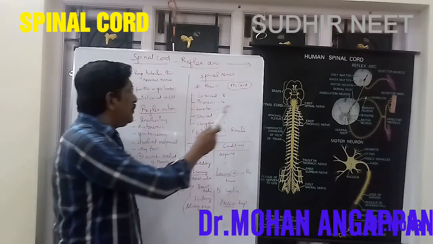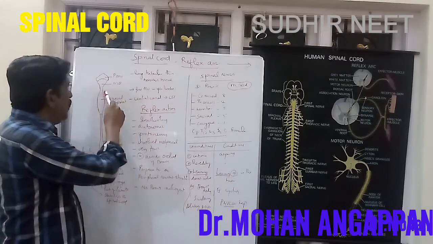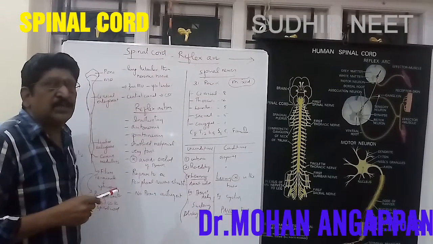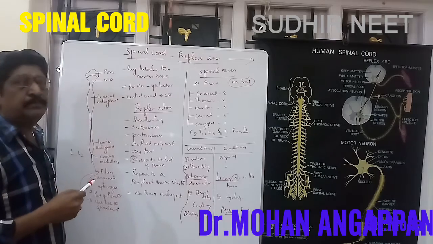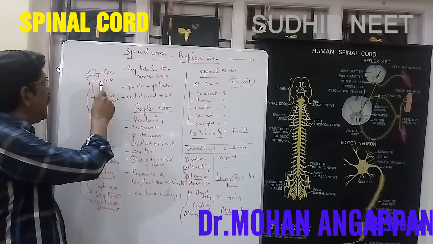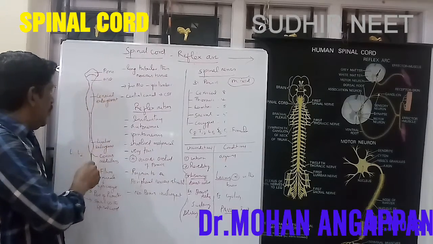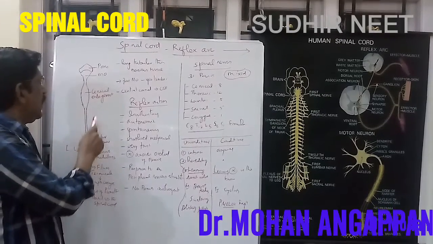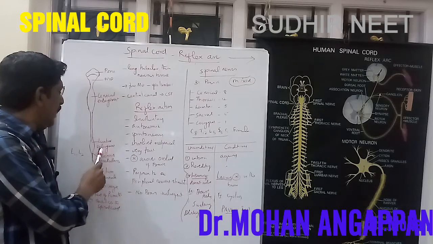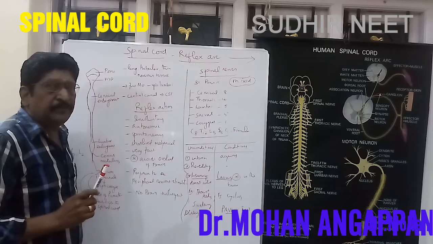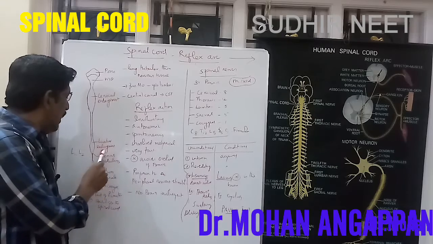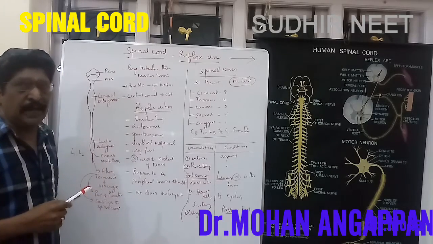If we take the spinal cord, it is a long, tubular, thin nervous tissue inside the vertebral column. You can see in the diagram, the medulla oblongata. This is the continuation, the spinal cord. It has two enlargements: the cervical enlargement in the cervical region and the lumbar enlargement in the lumbar region. And then it ends in the conus medullaris.